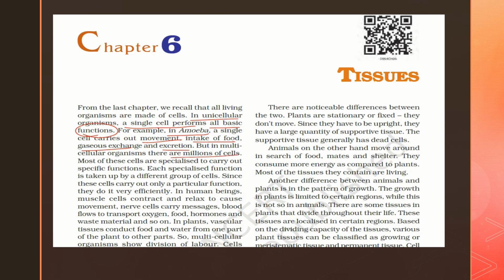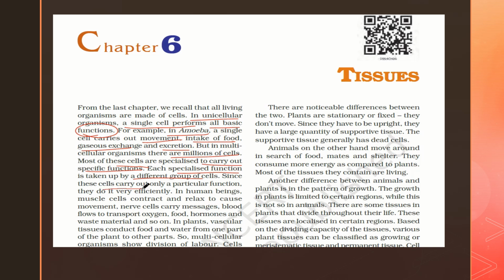Not only us, there are other multicellular organisms as well. So we have millions of cells. Most of these cells are specialized to carry out specific functions, right? Each specialized function is taken up by a different group of cells. So different groups of cells are formed to perform different functions.